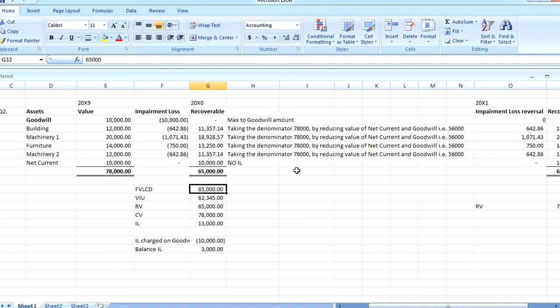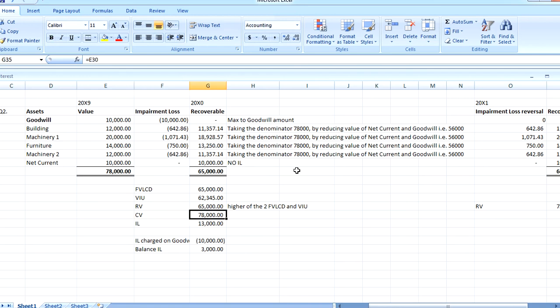However, in this case, I have taken hypothetical figures, and the recoverable value is, suppose, 65,000, which is the higher of the two, that is, fair value less cost of disposal and value in use.